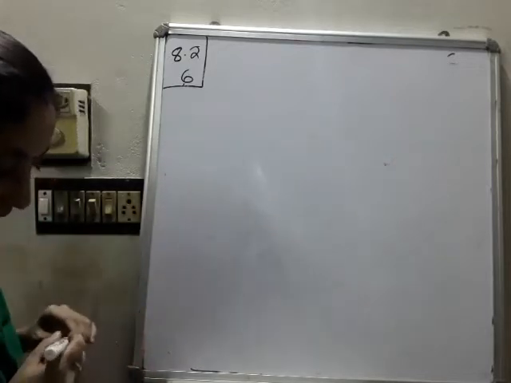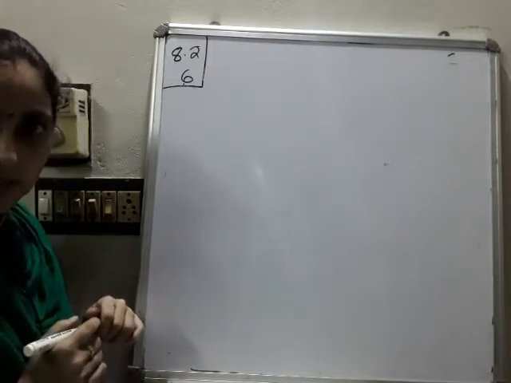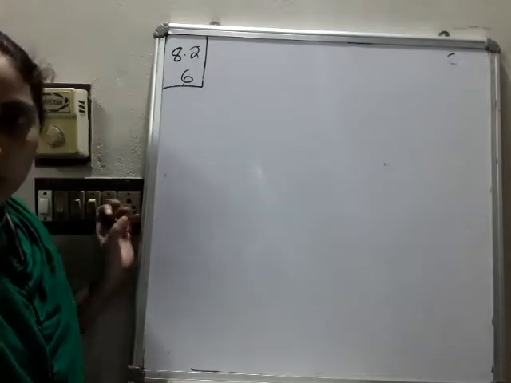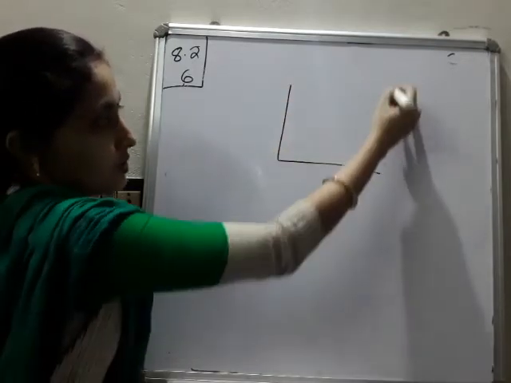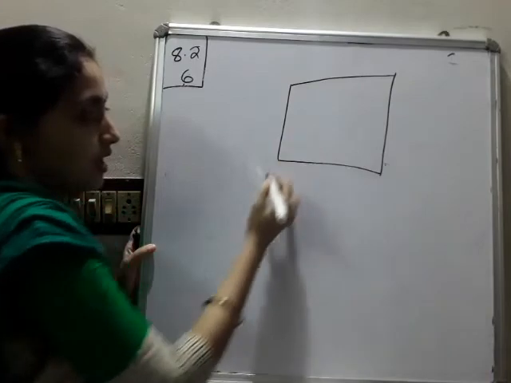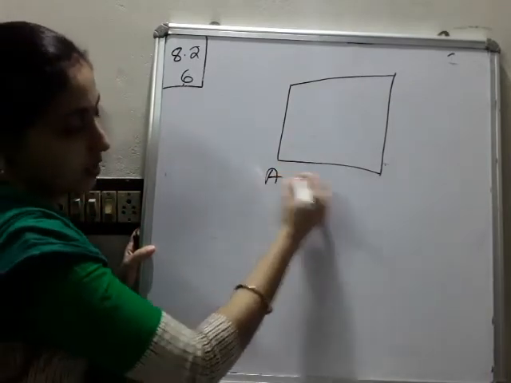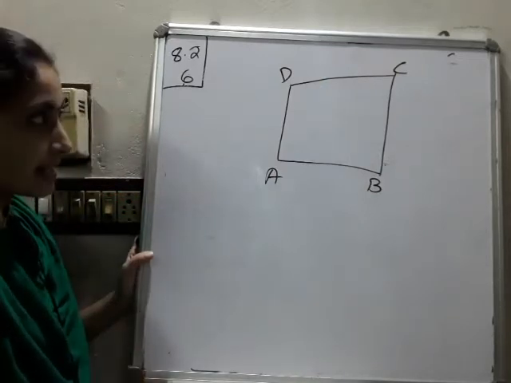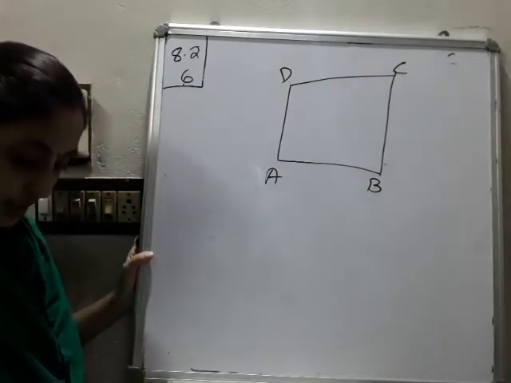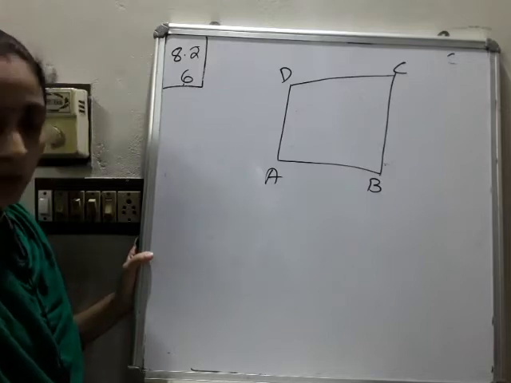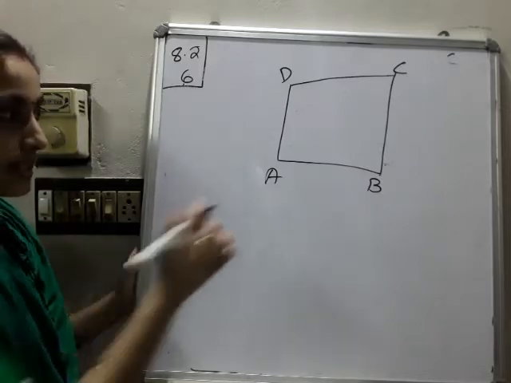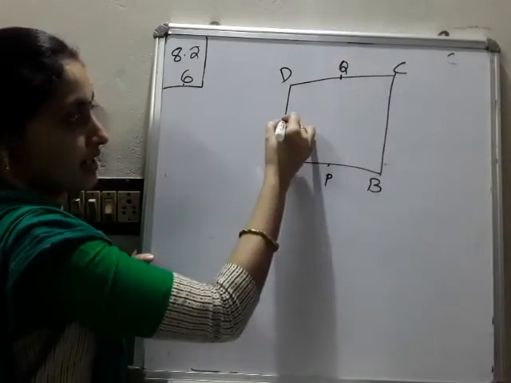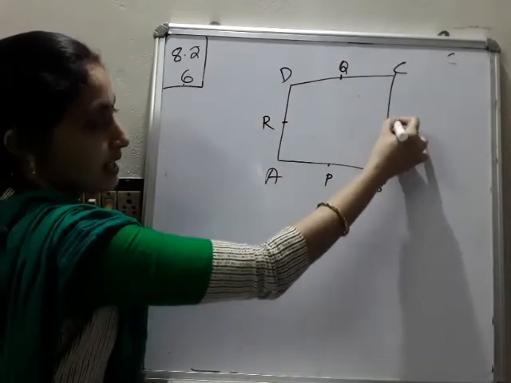Show that the line segments joining the midpoints of opposite sides of a quadrilateral bisect each other. So here we need one quadrilateral. I am drawing one quadrilateral and I name it ABCD. And the line segments joining what? The midpoints of opposite sides of a quadrilateral. So I mark this as P and this as Q, and here this as R and this as S.